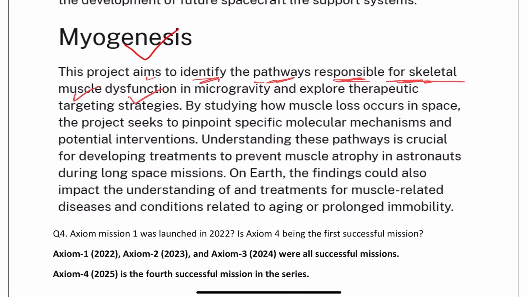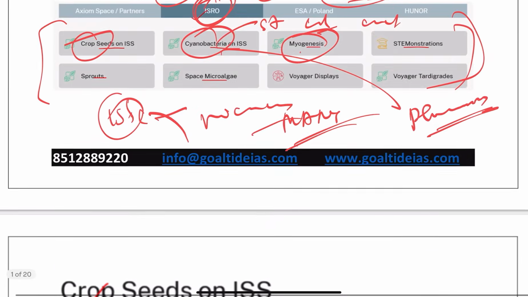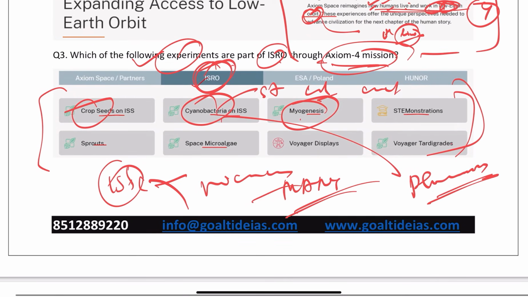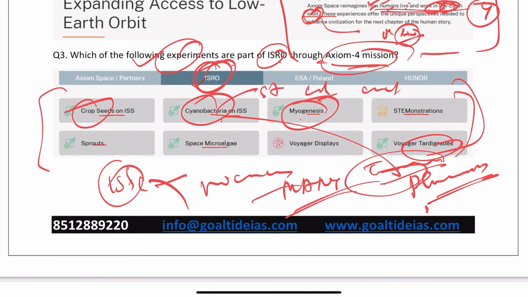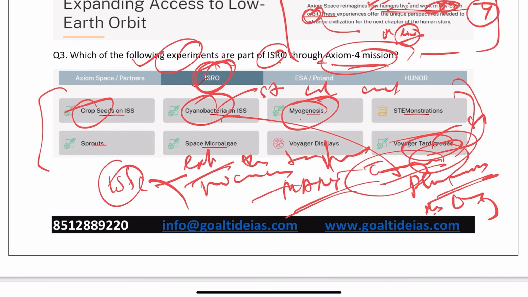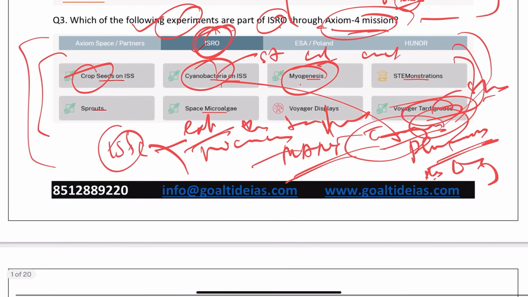In microgravity, you know, there is a dysfunction of the bones, right? Muscle dysfunction. So they will study regarding this. It is going to help further missions, definitely. Then we have other things as well. Then the last thing, if you see, the tardigrades. These are actually rough kind of animals, to check how they survive in extreme environments: extreme temperature, radiations. Okay, these are the species, right? So these are the experiments which are going to be carried. So these are other prelims questions.